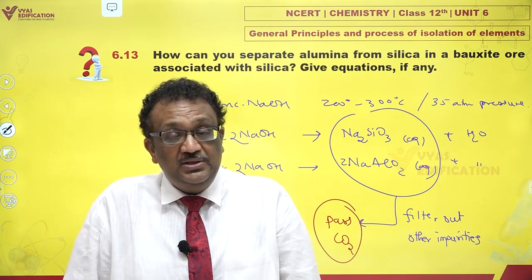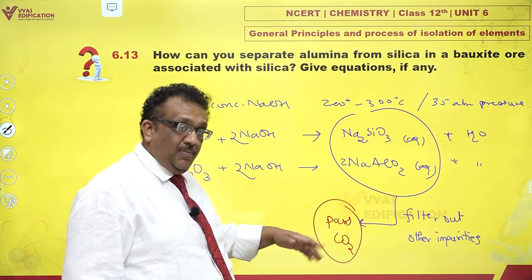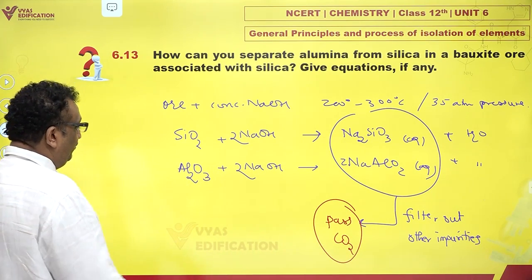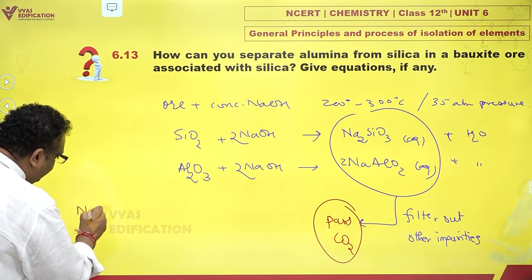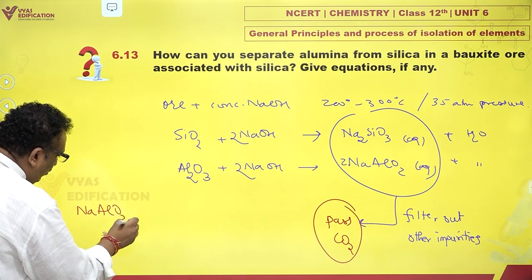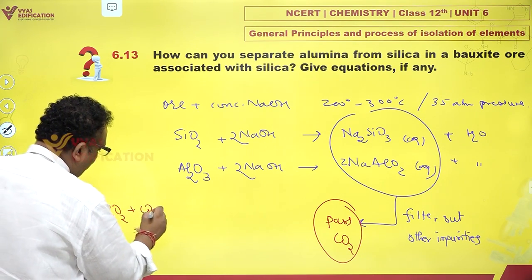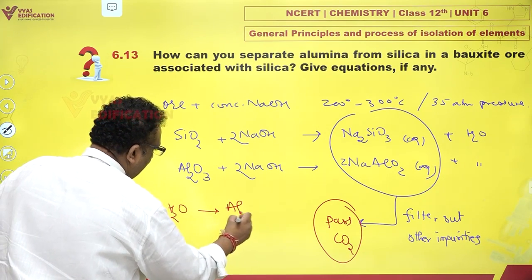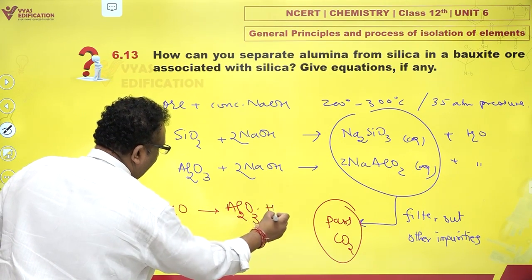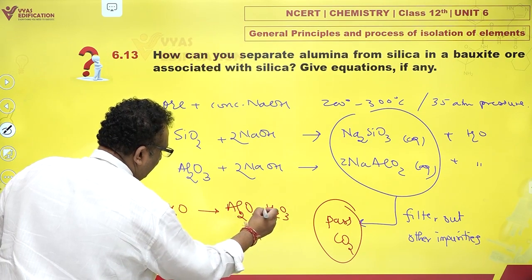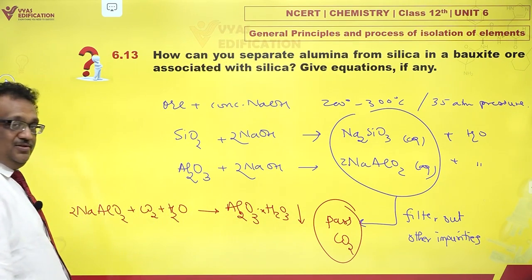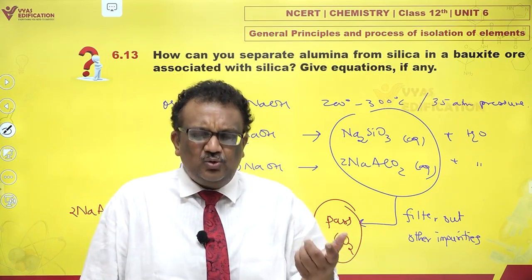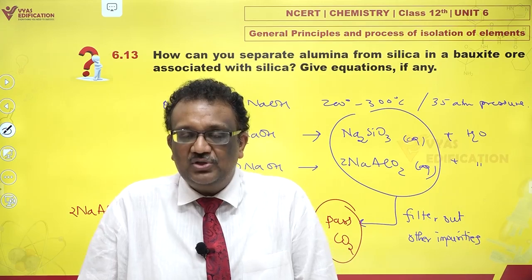Fine. What happens is that, don't pass too much of it, but if you pass small quantities of carbon dioxide, NaAlO2 can react with CO2 and it gives you hydrated alumina as a precipitate. You can imagine it as aluminium hydroxide also, partially dehydrated aluminium oxide.